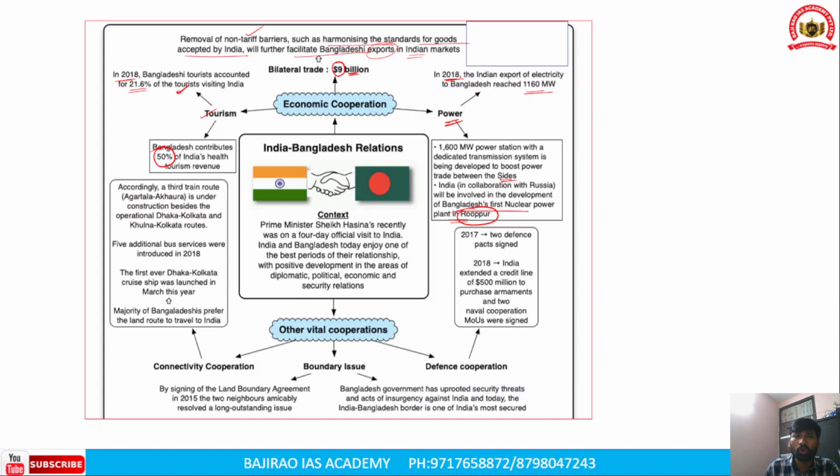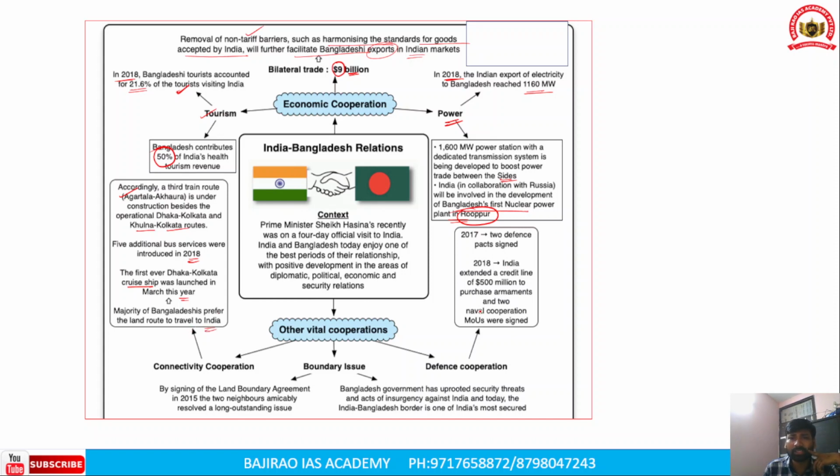Now, secondly, we need to understand that a third train route was also inaugurated between Agartala and Akhaura, and that was already inaugurated. That will be operational alongside the Dhaka and Kolkata and Khulna and Kolkata routes. So already there were two train routes operational, the Dhaka to Kolkata line and the Khulna to Kolkata route. Now, five additional bus services were introduced in the year 2018. The first ever Dhaka Kolkata cruise ship was launched in March 2018. Okay, so the majority of Bangladeshi people prefer the land route to travel to India.